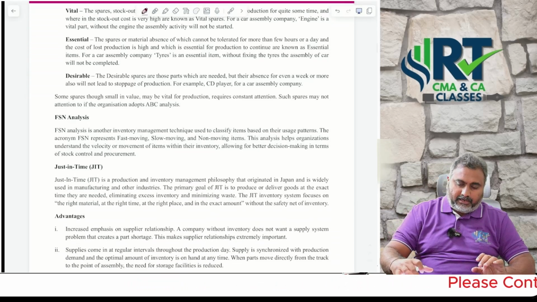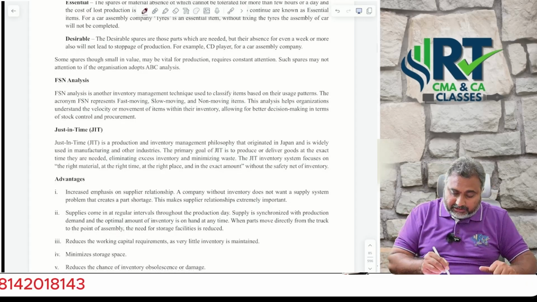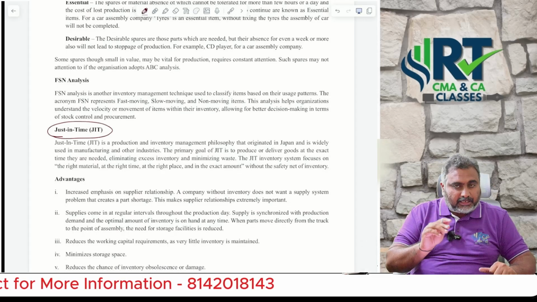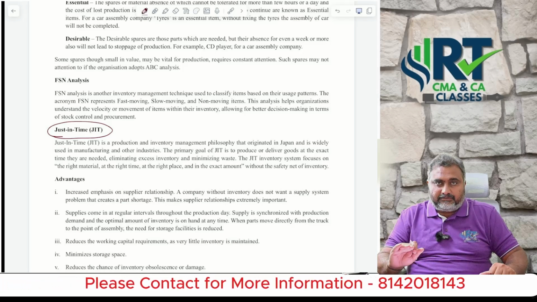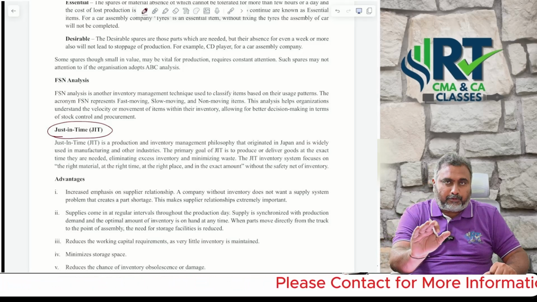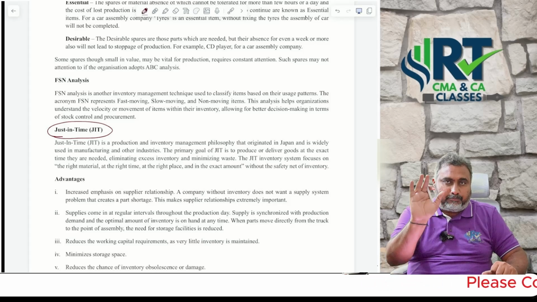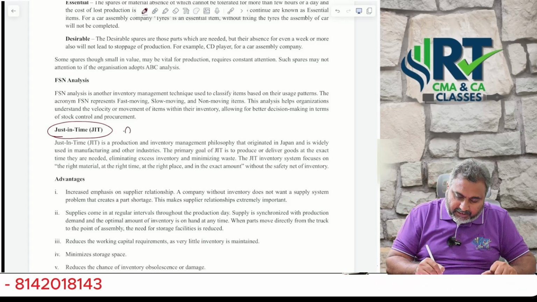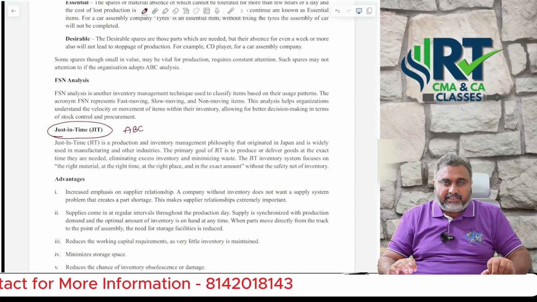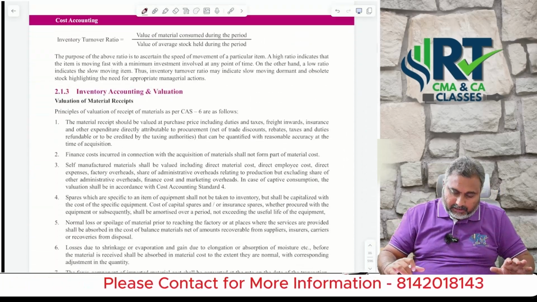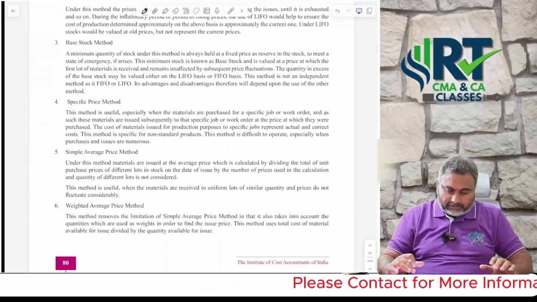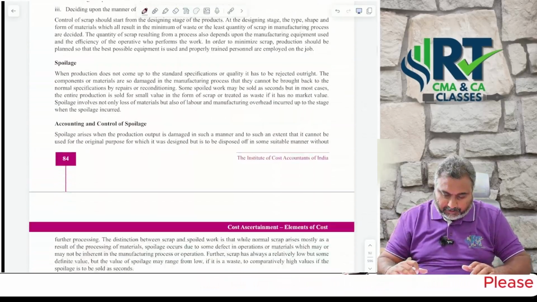Sir, and if time permits, just read just in time as well. Whatever theories I am discussing with you right now, whatever material I provided to you, just go through that particular material, enough. In the same way, in addition to that, read ABC analysis also. And once you are done with these theory questions, now we'll go with the problem part, Nana.